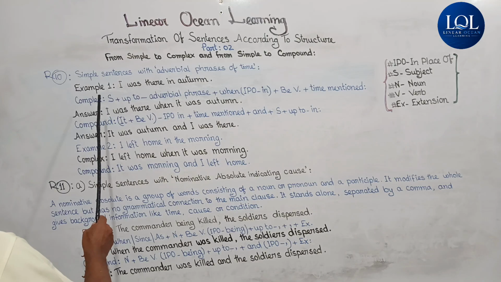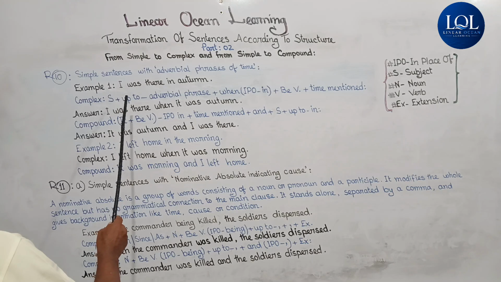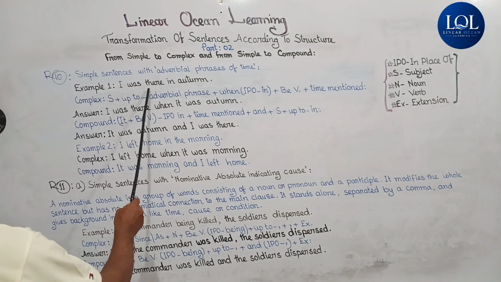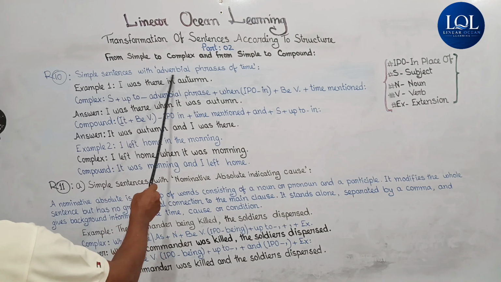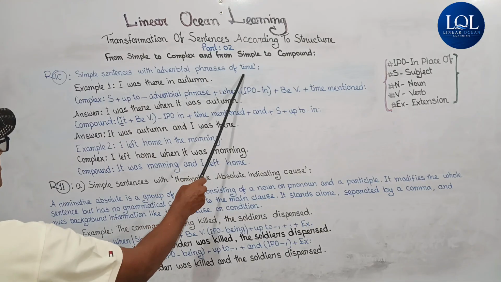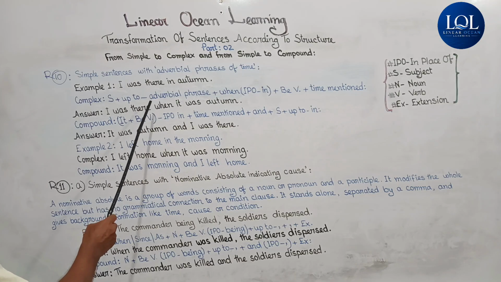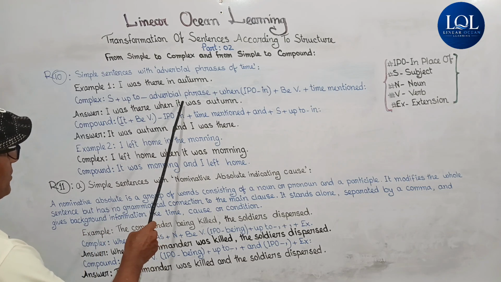If we want to put it into a complex sentence, the structure to be followed to transform the simple sentence "I was there in autumn" with an adverbial phrase of time into complex is projected here.